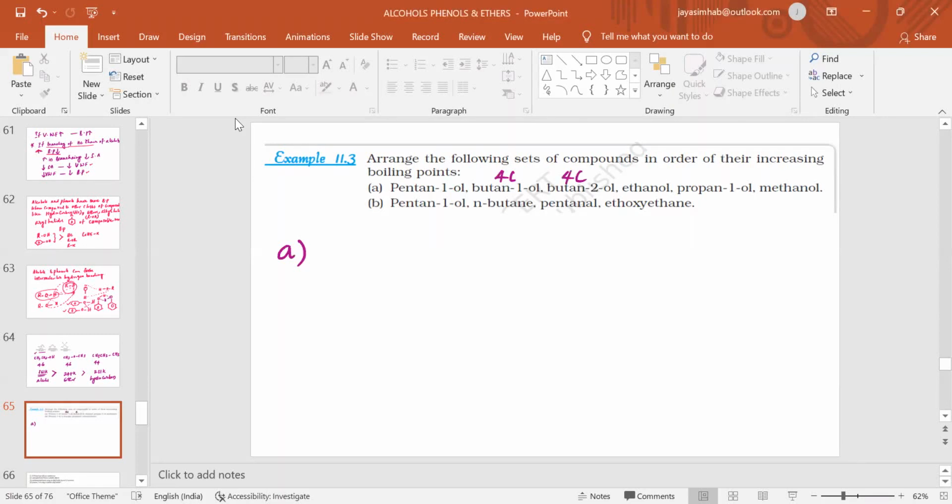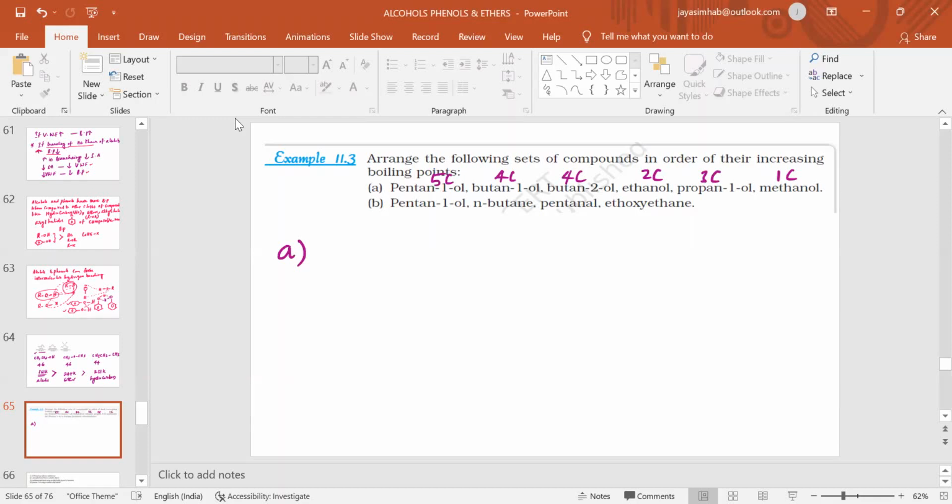One is a terminal alcohol, a primary alcohol, and the other is a secondary alcohol, because it is attached to 2 carbons. Then ethanol, a 2 carbon containing alcohol, pentanol, a 5 carbon containing alcohol, then propan-1-ol, a 3 carbon containing alcohol, and then methanol, a 1 carbon containing alcohol.